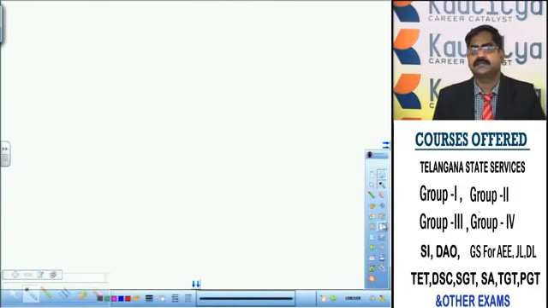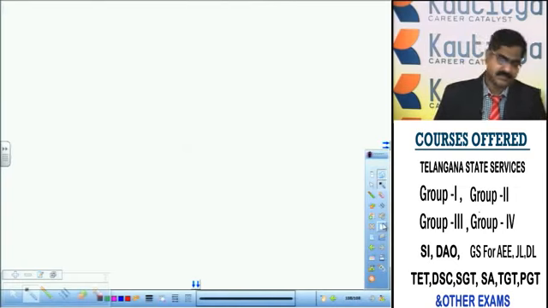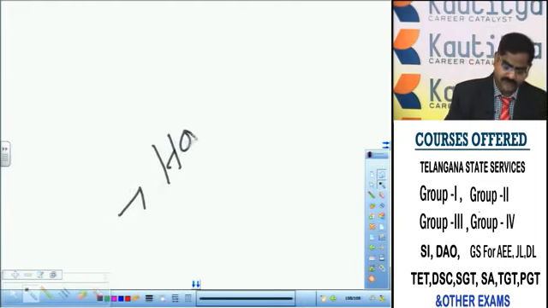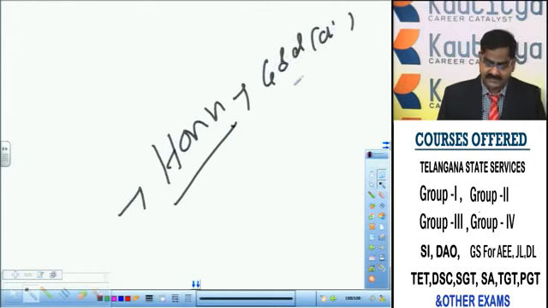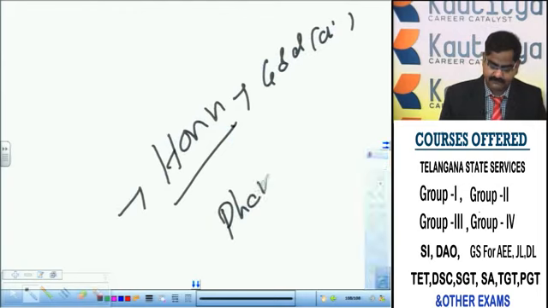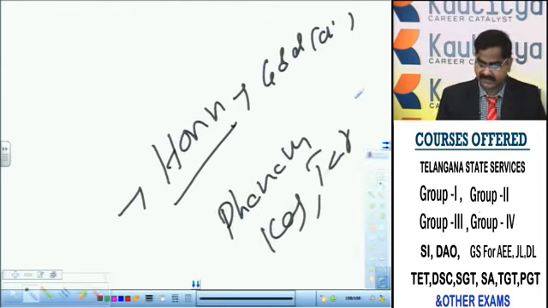Okay, so these are the important events related to economic conditions. And moreover, hone is a gold coin. The other currencies are Phanam, Khas, Tar, etc.